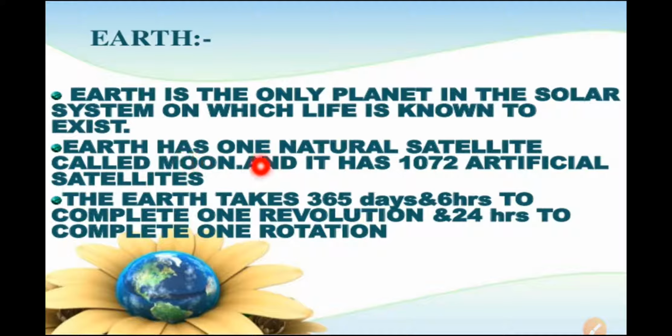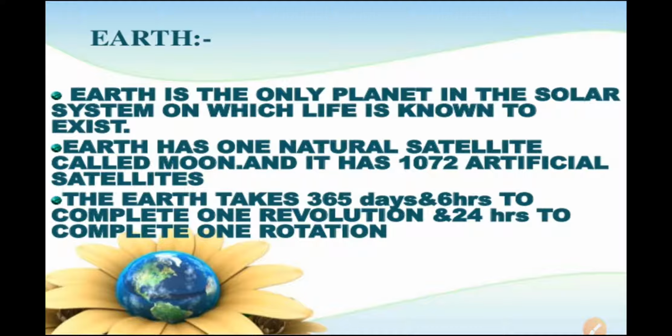So Earth has one natural satellite, that is the Moon, and it has 1072 artificial satellites. Earth takes 365 days and 6 hours to complete one revolution, and 24 hours to complete one rotation.